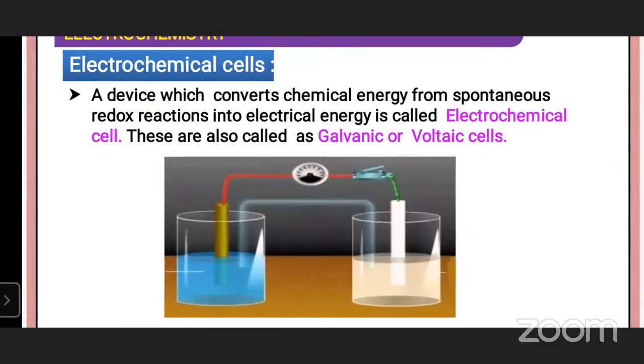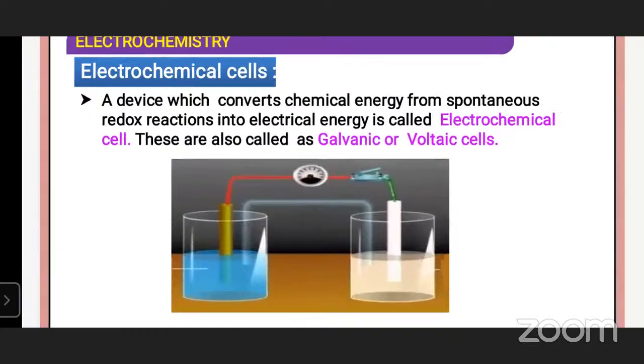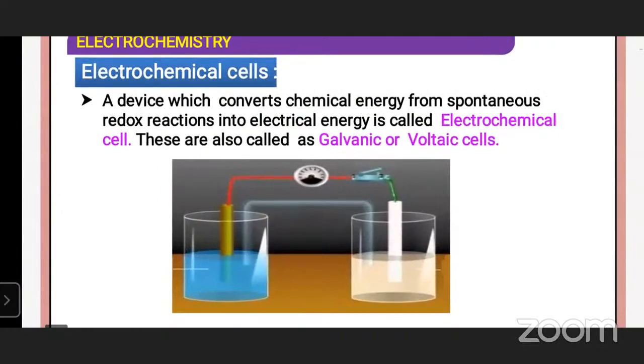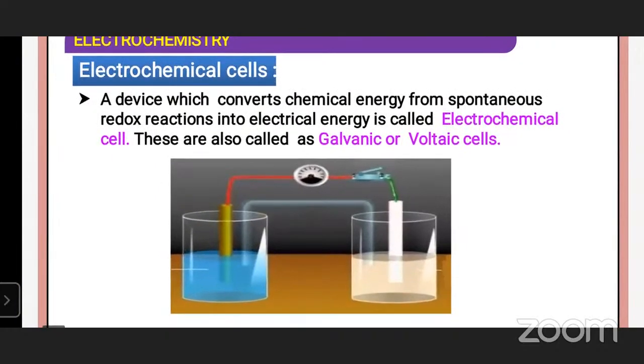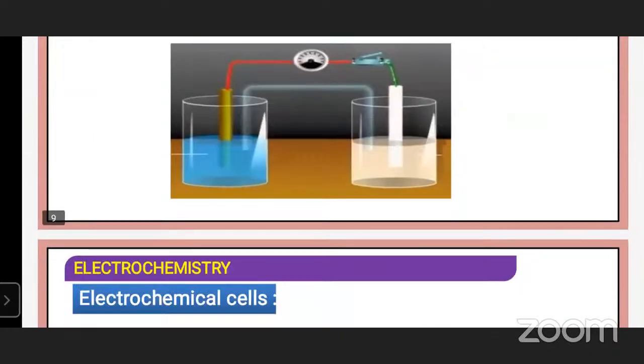What is a redox reaction? Redox reaction means involving oxidation reaction as well as reduction reaction. Cell reaction or spontaneous reaction. What is spontaneous reaction, student? Without involvement of any external agency. Here, see that these are also called galvanic cell or voltaic cell.